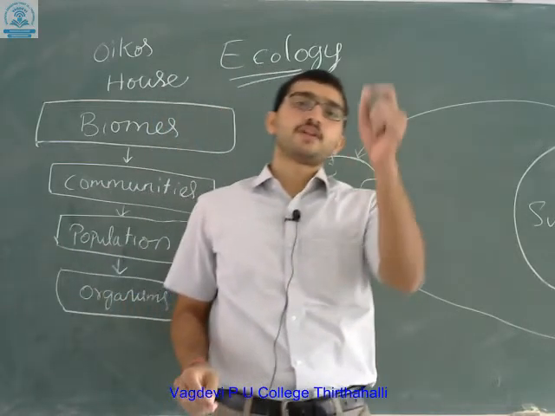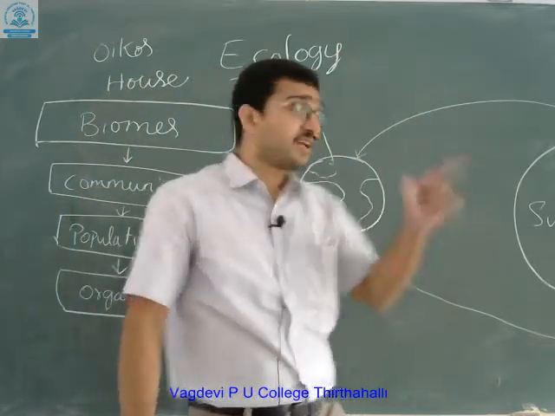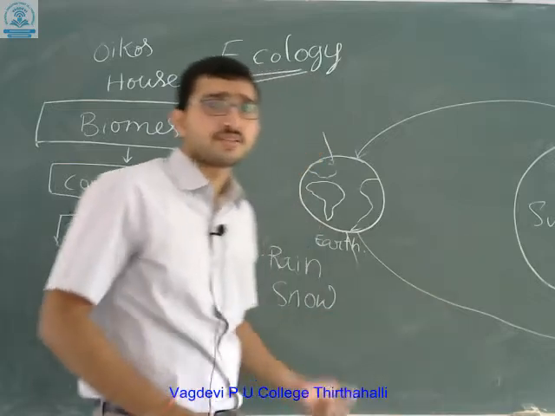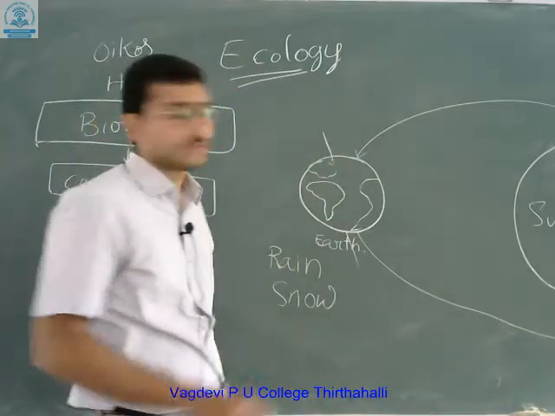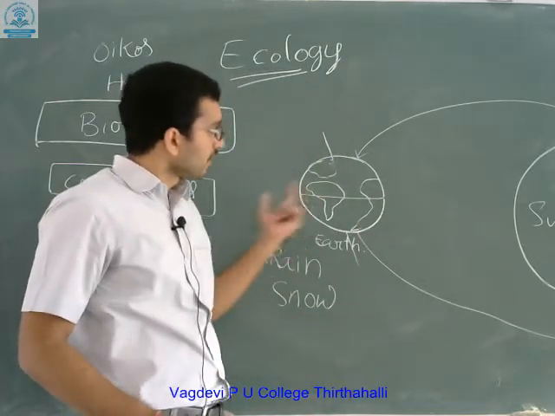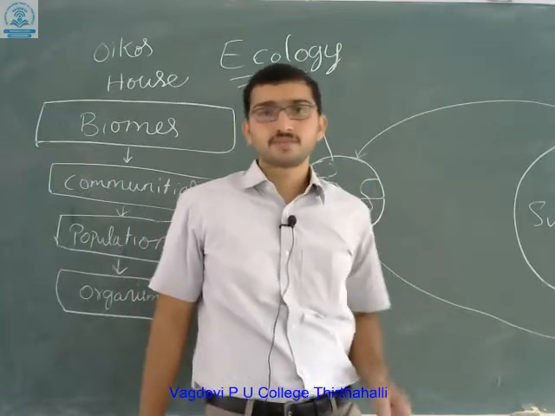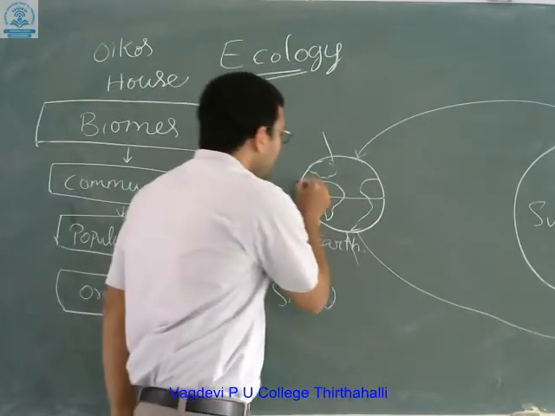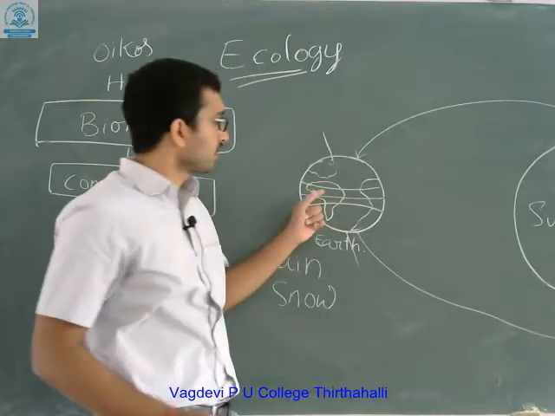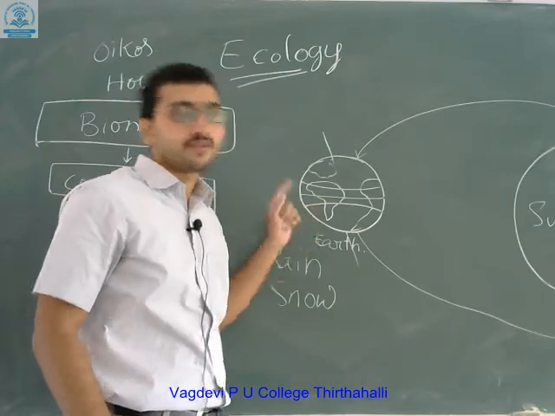When rain falls persistently, the vegetation increases. When rain is very less, let's see how the rain falls in various latitudes. As you know, if you divide the earth into two halves, the line which passes through the middle is known as the equatorial line. Now the latitude just above this is the tropical region.